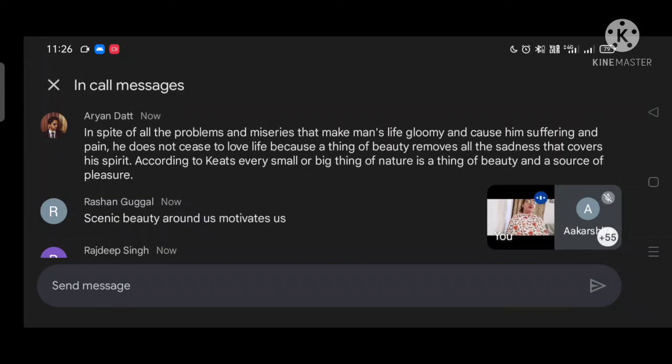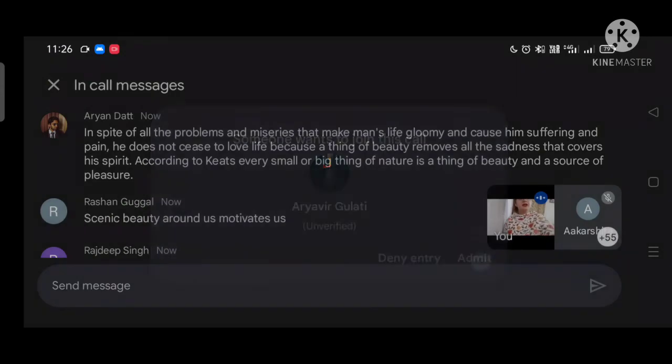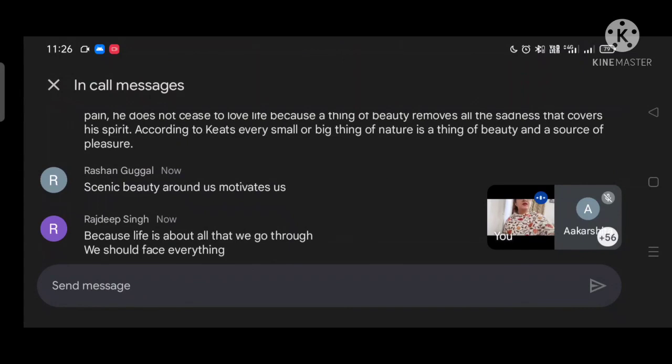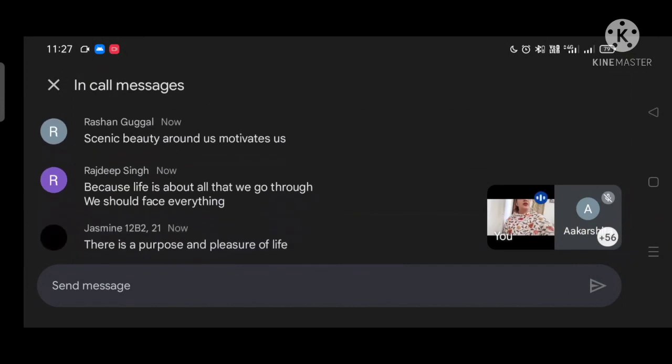Yes, and if we are having some difficult times, it is an indication that good times are also going to come. The darkness is not going to remain forever. As we see in nature, after night, there is definitely day waiting for us. So scenic beauty around us motivates us because life is about all that we go through. We should face everything. There is a purpose and pleasure.